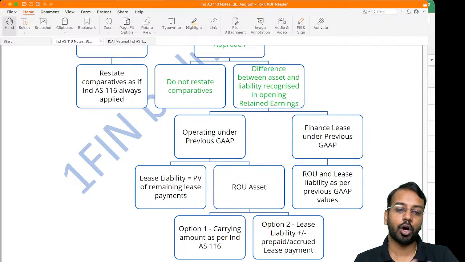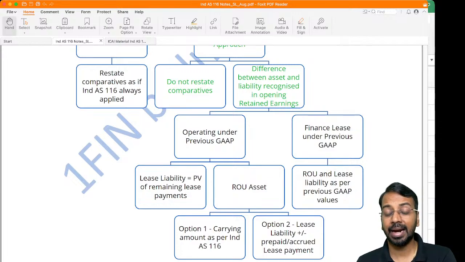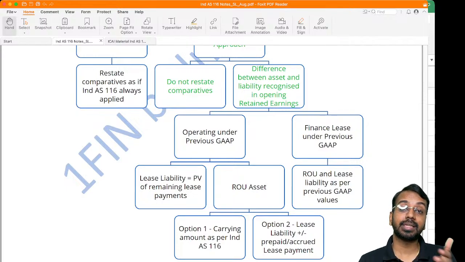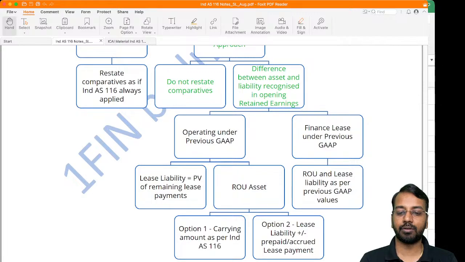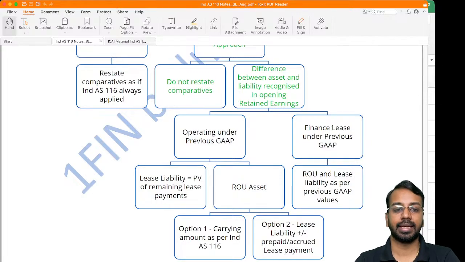Okay, so for operating lease, lease liability is present value of lease payment. Right of use asset, I'll calculate as per Ind AS 116, or I will take the lease liability and adjust with the prepaid or accrued lease payment. Second, if it was a finance lease under previous GAAP, it was already a finance lease, then the standard says don't break your head. Continue the right of use asset and lease liability at the values at which you have calculated as per the previous GAAP.